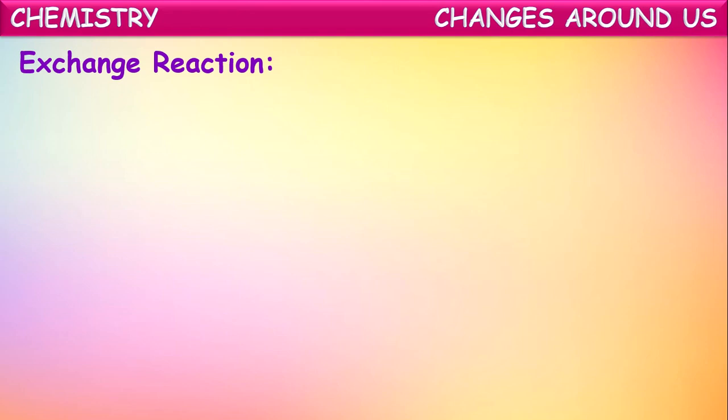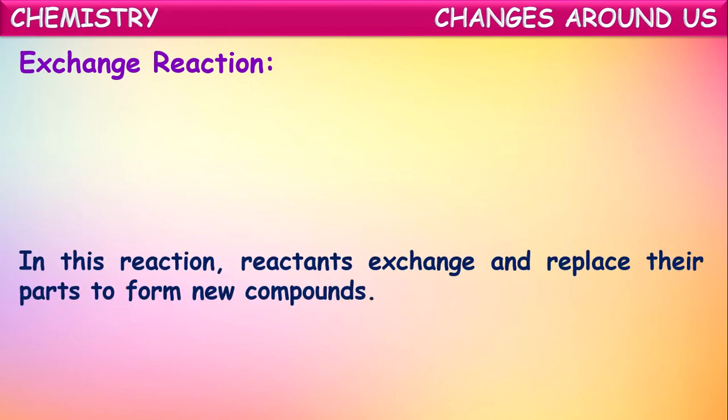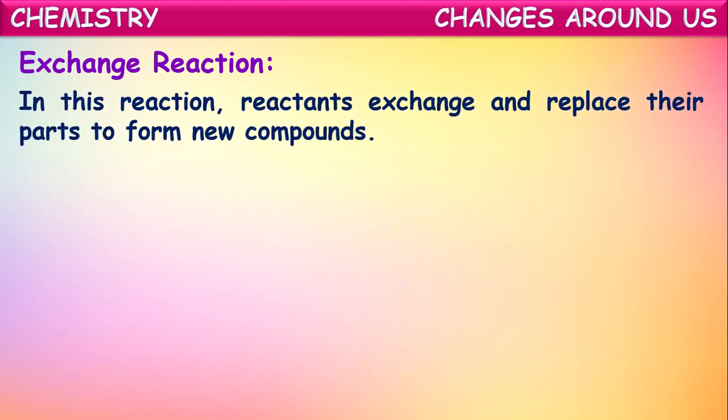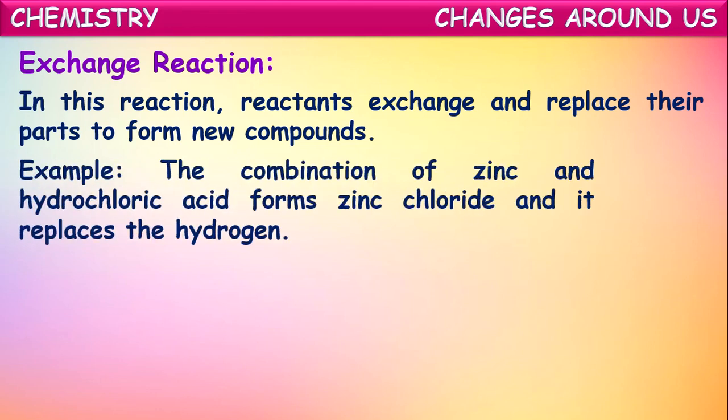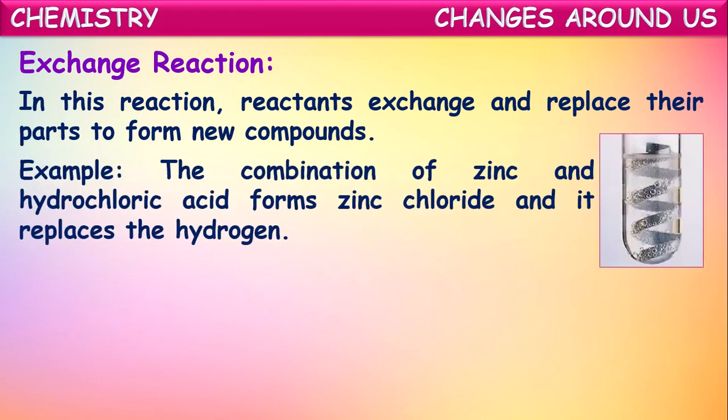Another type of chemical reactions is exchange reaction. In this reaction, reactants exchange and replace their parts to form new substances or new compounds. For example, the combination of zinc and hydrochloric acid forms zinc chloride and it replaces the hydrogen.